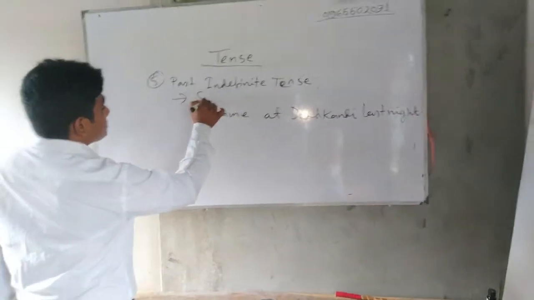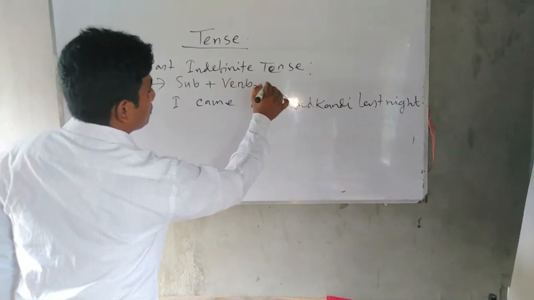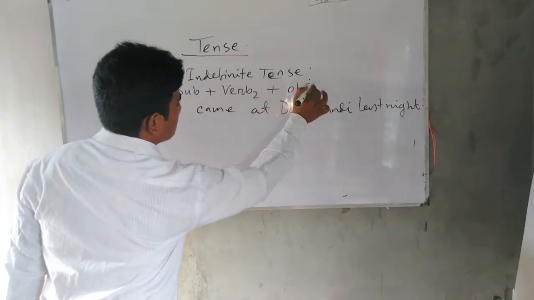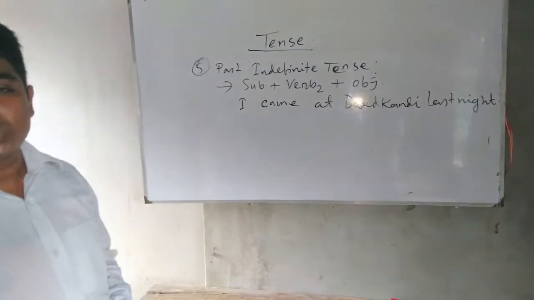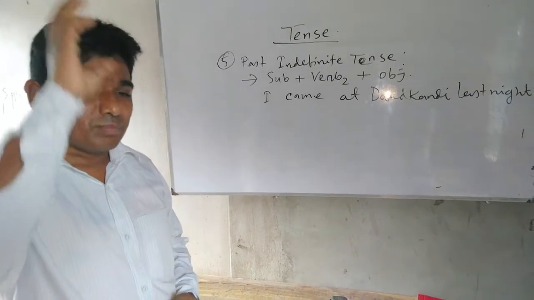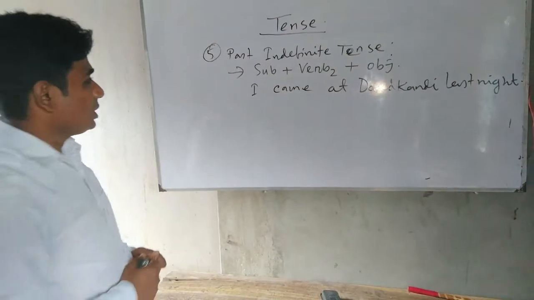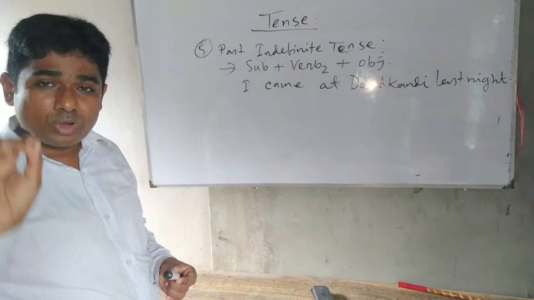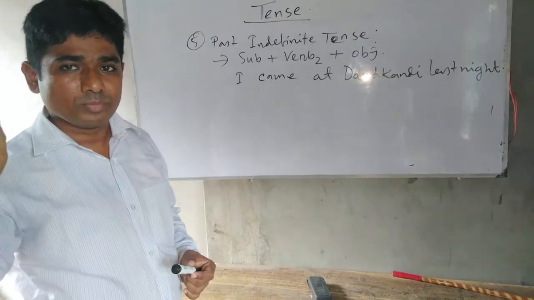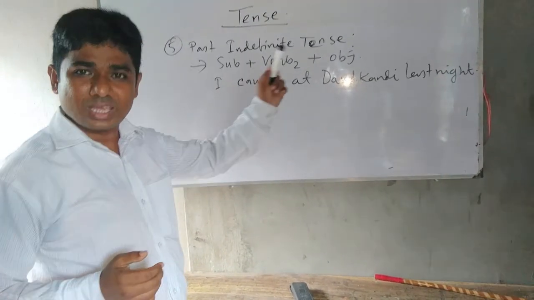Structure: subject plus verb 2 plus object. You will find verb 2 in the strong verb and weak verb list. It is the middle column of strong verb and weak verb. You should memorize these verb forms, and you will find come, came, come.